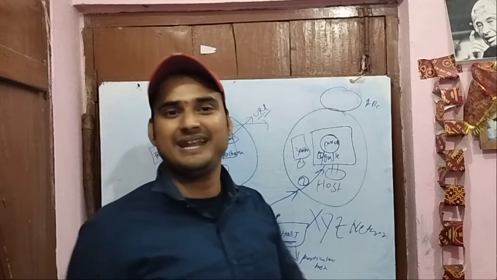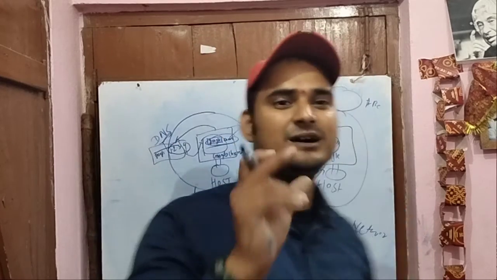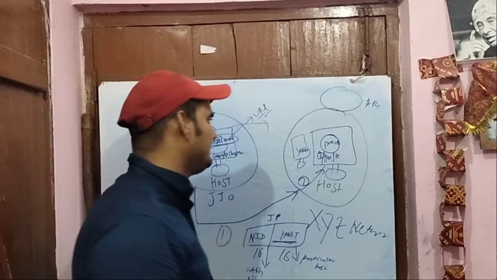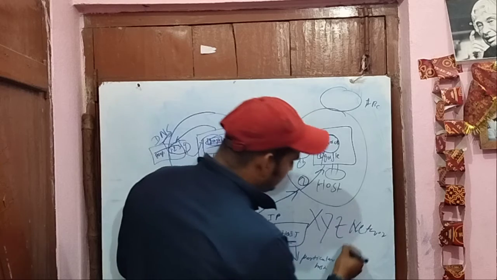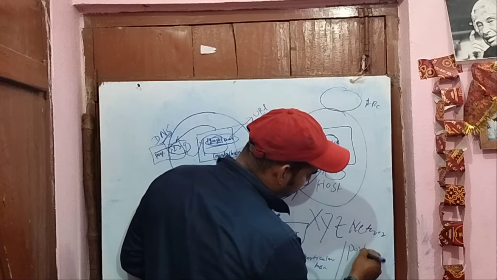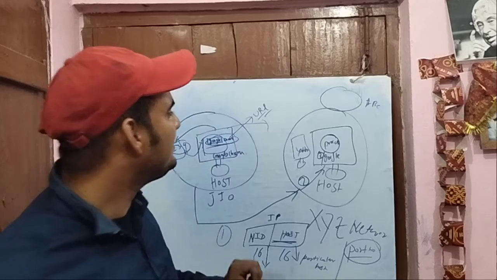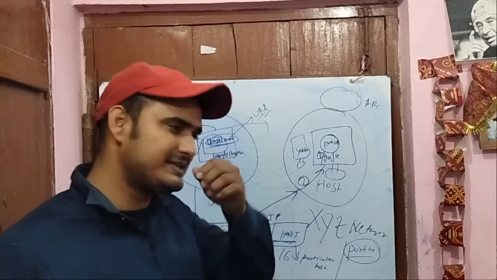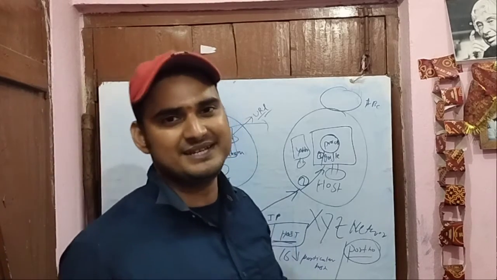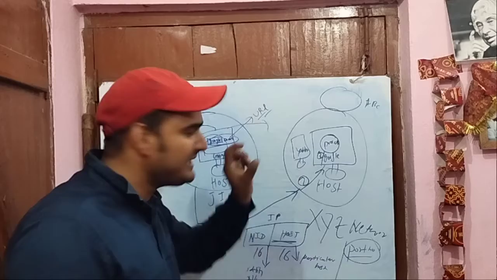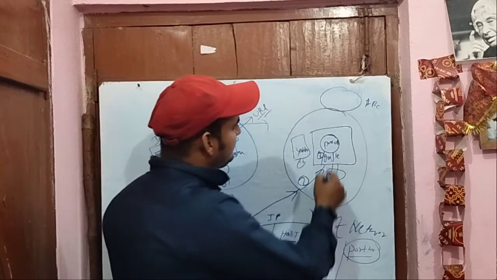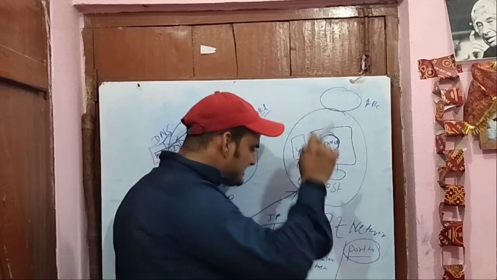Now in this system we can have multiple processes. So here comes the use of something called the port number. Port number, right? So here the port number concept is used. Actually we are working with, let's suppose, HTTP, and for HTTP the port number is 80. So it will search for port number 80, and with that port number it will get into this process. So this is the complete view.